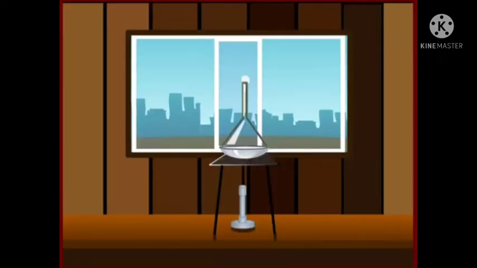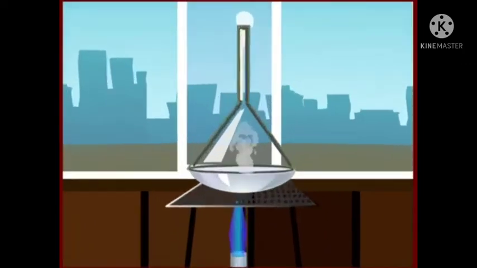There is a simple experiment to study sublimation. Some ammonium chloride is taken in a china dish and a glass funnel is kept inverted on it. A cotton plug is inserted into the funnel and the china dish is slowly heated. It is observed that ammonium chloride on heating gets directly transformed into vapor.